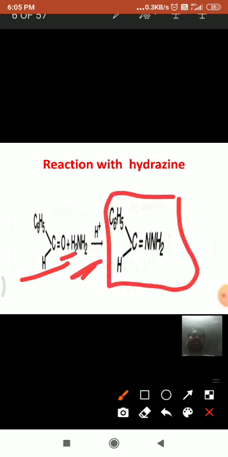When it is treated with hydrazine with the loss of water molecule, it forms benzaldehyde hydrazone compound. That means aldehydes and ketones react with hydrazine, and with the loss of water molecule they form corresponding hydrazones. This is about the reaction with hydrazines.